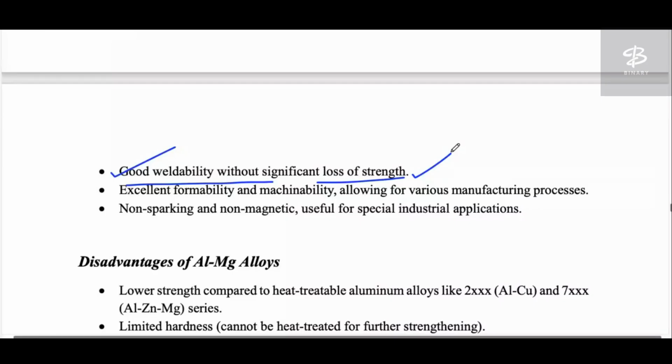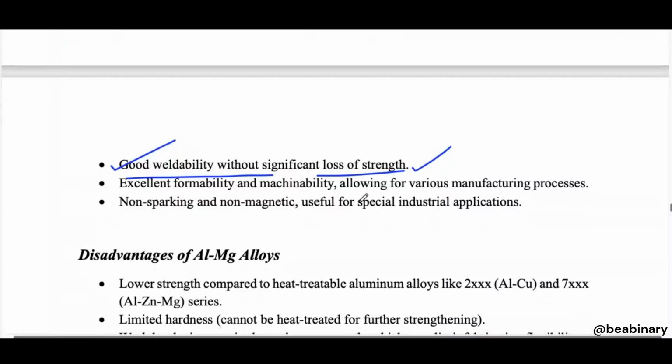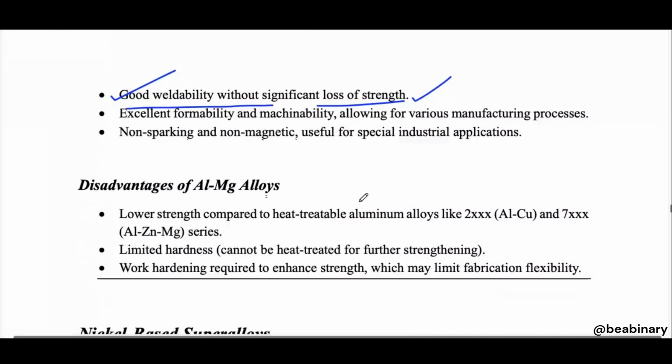But in case of aluminum magnesium alloy, we have good weldability. Why? Because when we do the welding process, we don't lose the material strength after welding.